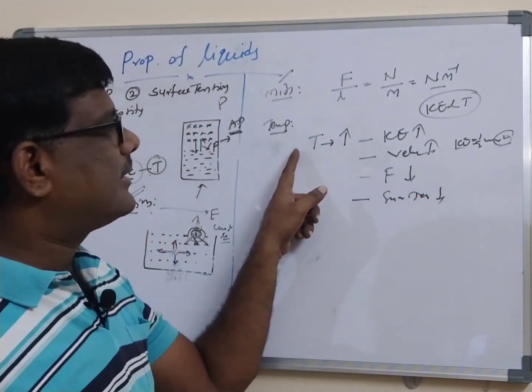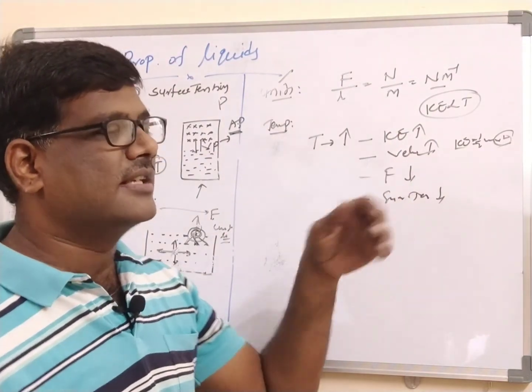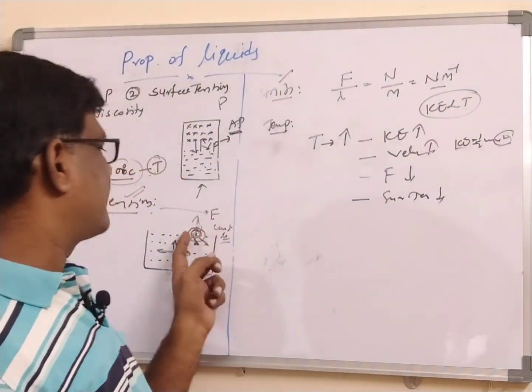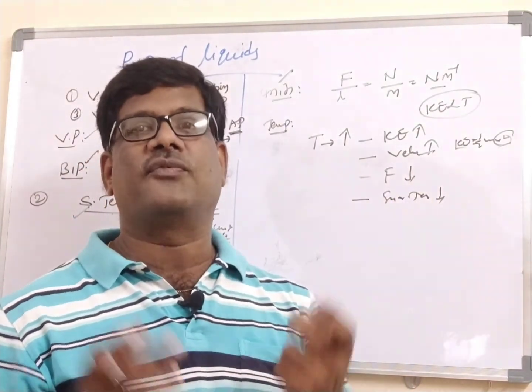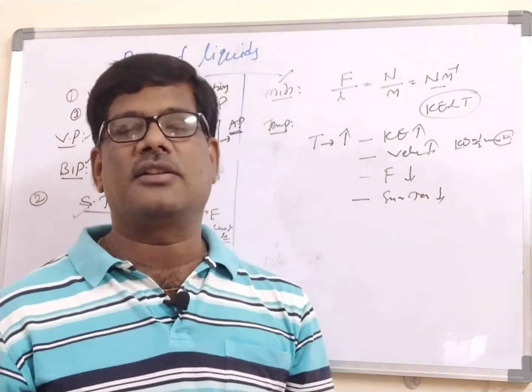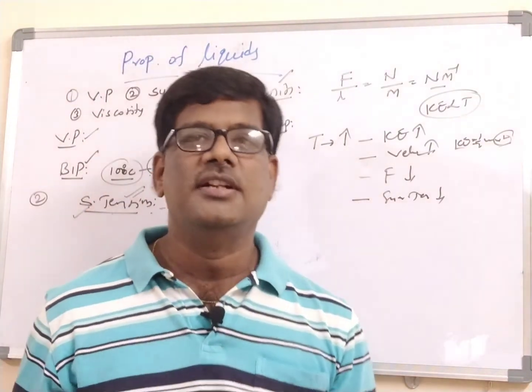Whenever temperature increases, kinetic energy increases. Ultimately, velocity increases, meaning the surface molecules will move speedily. Whenever they move speedily, intermolecular forces decrease. These intermolecular forces are what give the surface tension. Ultimately, surface tension also decreases.